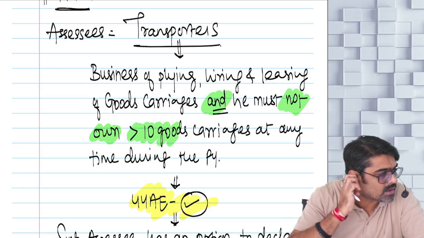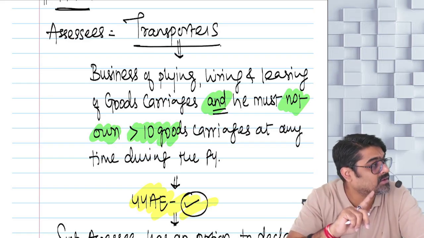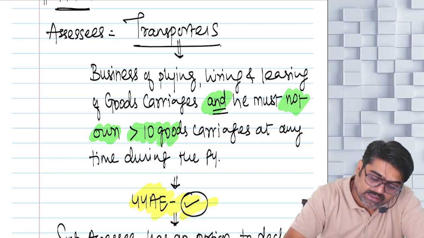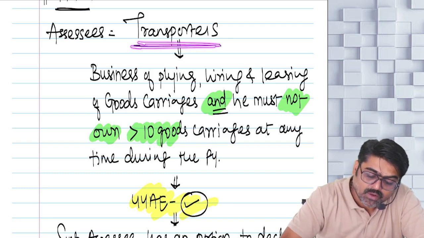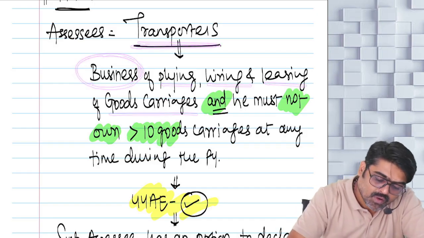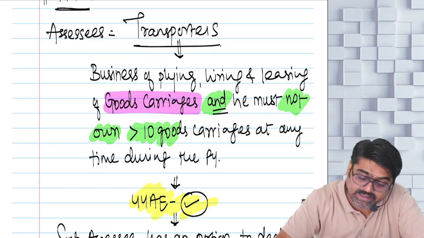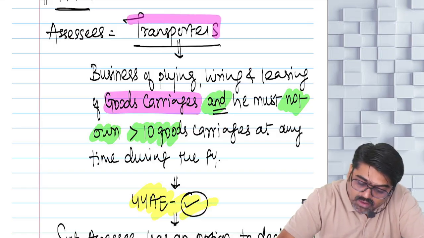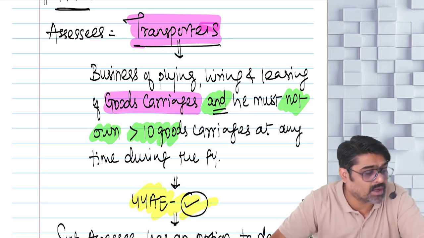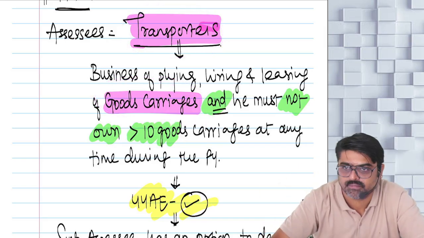Did I say that you are in the transportation of passengers business? No. You are not in the business of transportation of passengers. You are in the business of transportation of goods. Meaning that the assessee is a transporter whose business is plying, hiring, leasing of what? Very important. Plying, hiring, leasing of goods carriages. So you are a goods transporter.